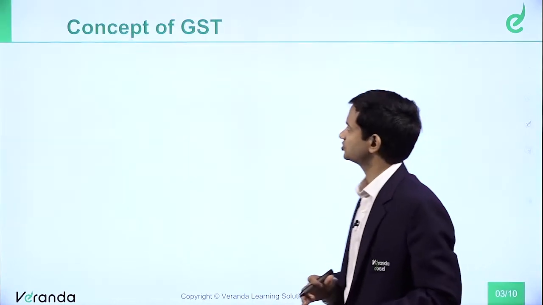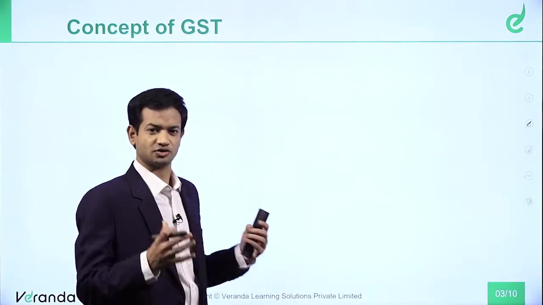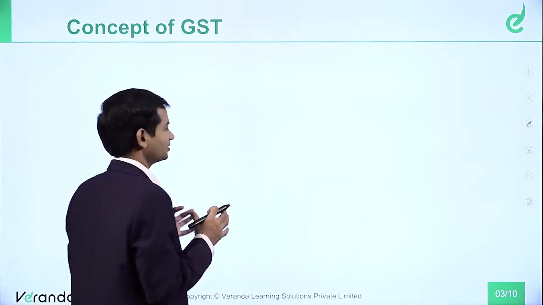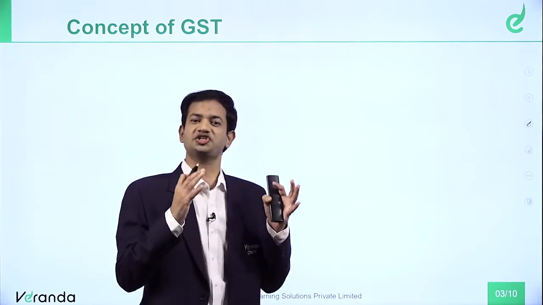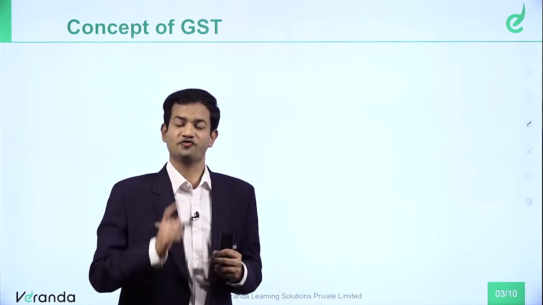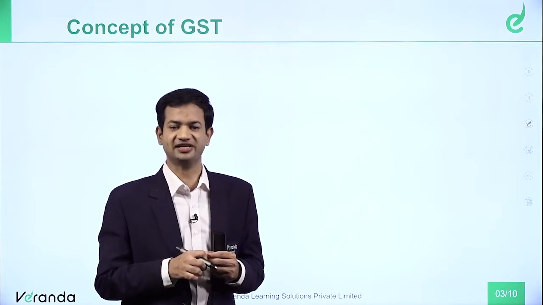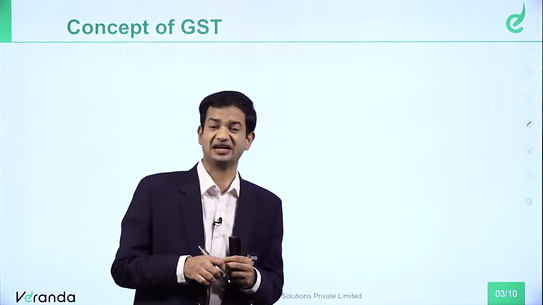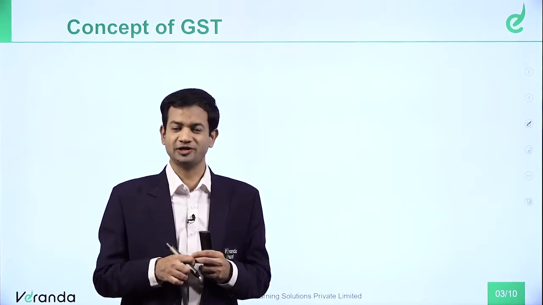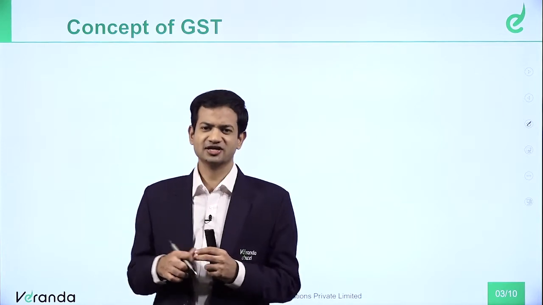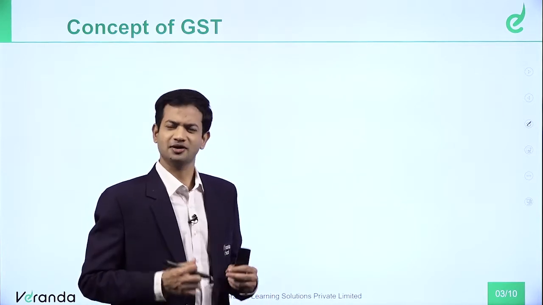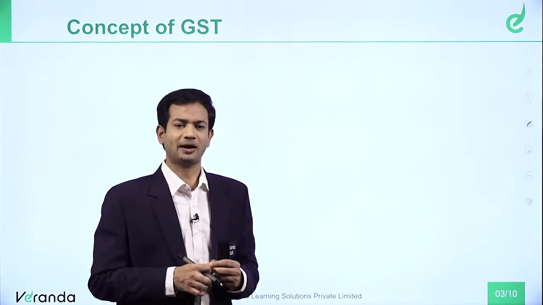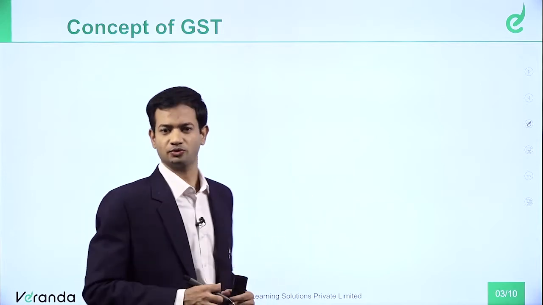So the basics of GST. First let's understand what this concept of GST is. Before GST, GST came into effect from 1st July 2017. Prior to 1st July 2017, we had different laws and different levies of tax like excise duty, service tax, sales tax, luxury tax, entertainment tax, multiple taxes and multiple levies. But what happened in GST? All these levies got subsumed into one law, GST.